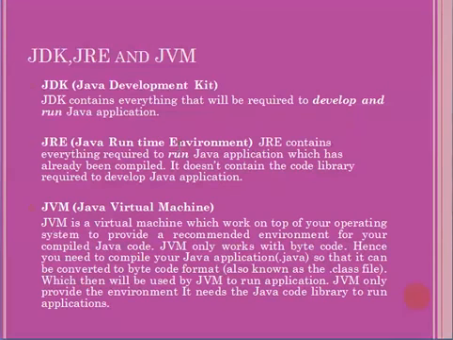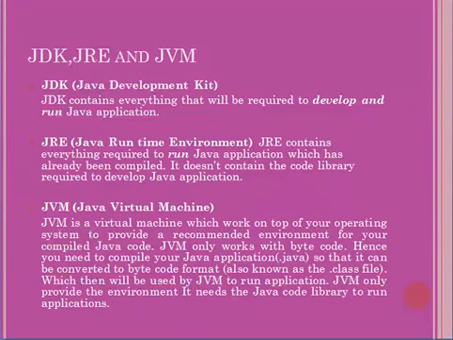Next is JRE, the Java Runtime Environment. JRE contains everything required to run a Java application which has already been compiled. It does not contain the code libraries required to develop Java applications. That means through the JRE we can't develop Java applications, we can only run them. So if you want to develop, we need to use the JDK. When you download the JDK, the JRE is included in it, so you do not need to download the JRE separately. Through the JDK we can develop and run applications; through the JRE we can run applications, not develop.